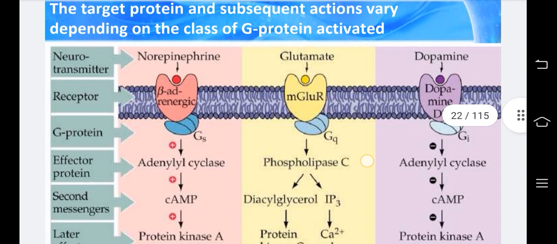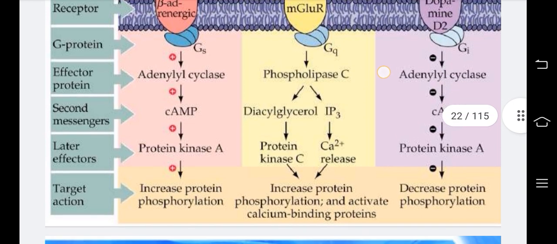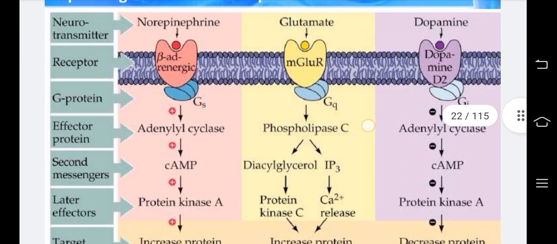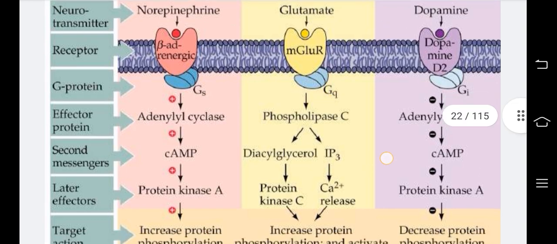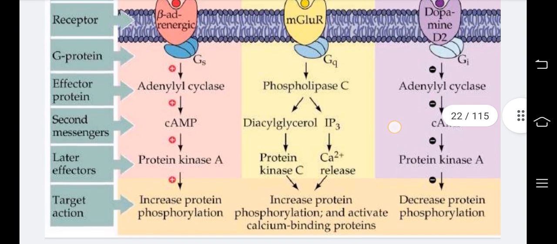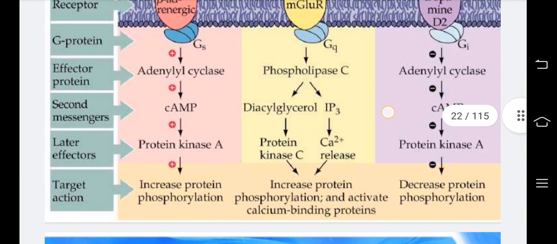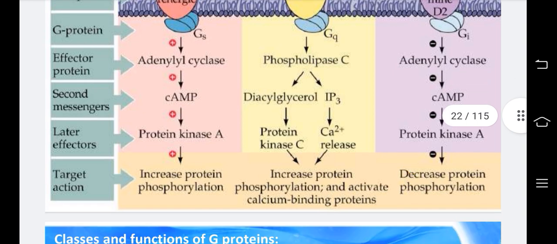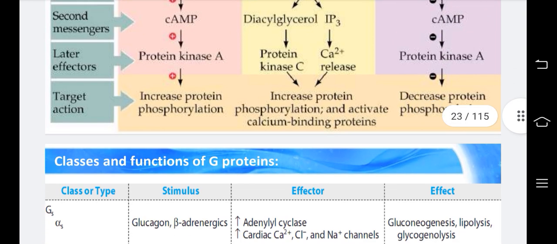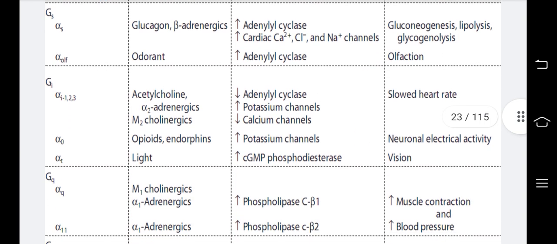Neurotransmitters: receptor, G protein, effector protein, second messenger, later effectors, target effector. In the case of norepinephrine, adenylyl cyclase is activated, cAMP, protein kinase A, increasing protein phosphorylation. In the case of glutamate: phospholipase C, diacylglycerol, IP3, protein kinase C, Ca2+ release, increased protein phosphorylation and activation of calcium binding proteins. Dopamine, the same happens, increasing protein phosphorylation. Classes and functions of G protein are not that necessary.